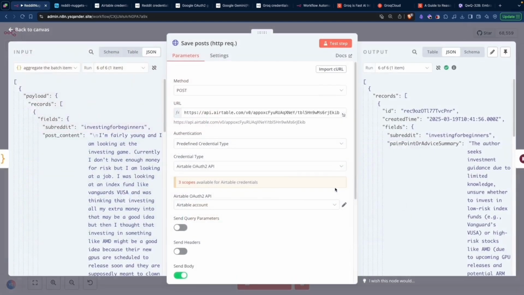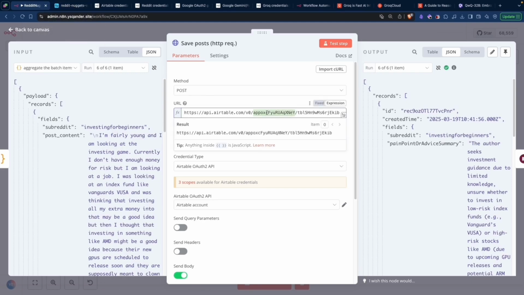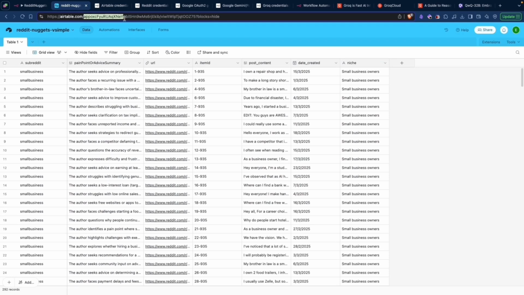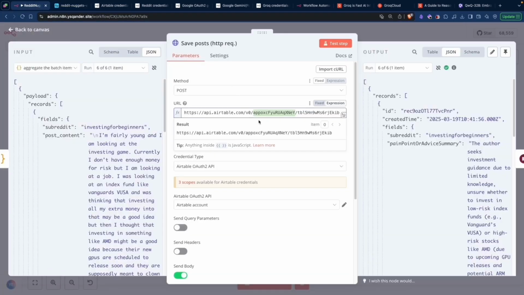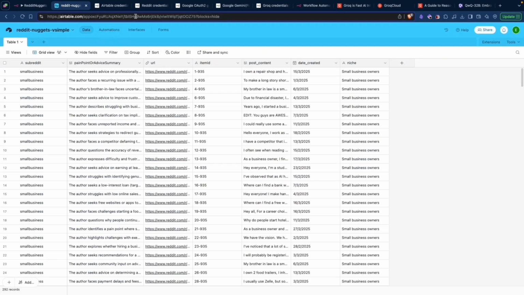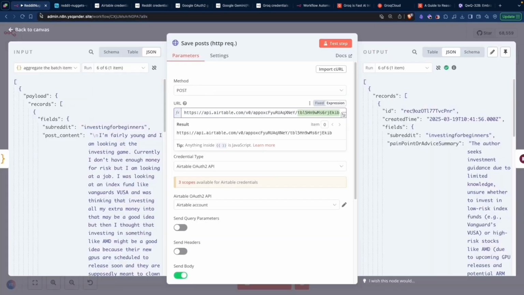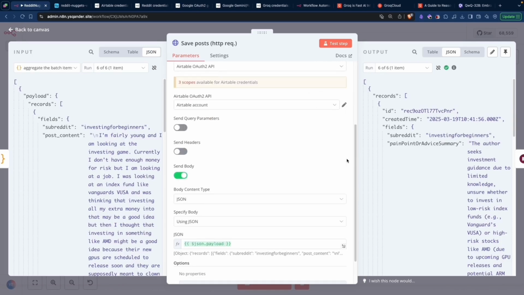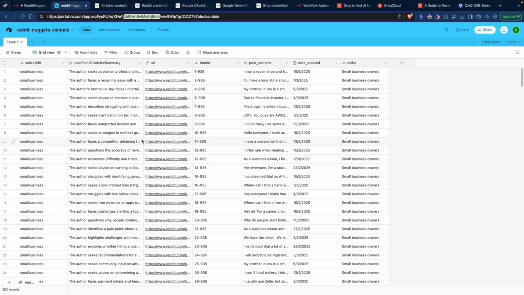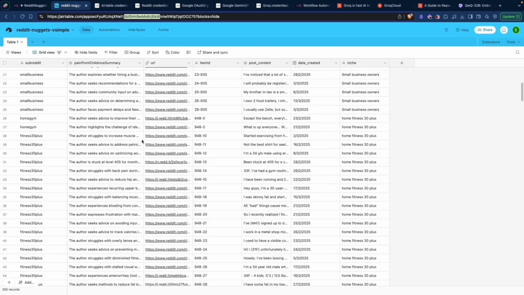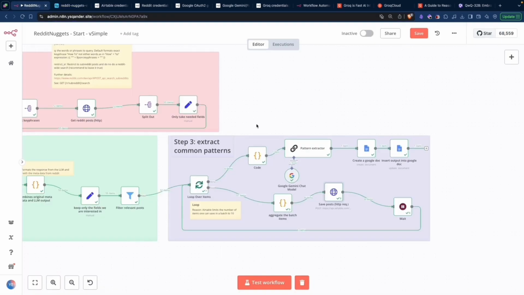And then to connect the request, you need to look up a couple of things in your base. So you see this link, you should then look at the app segment of your URL, the one that starts with app, copy it over to the link and replace that one there. And this part of the URL, which starts with TBL, you should also get from the table that you have created. So this part. Everything else should be the same. And then you will get your data saved and you can deep dive into those items when you need it.